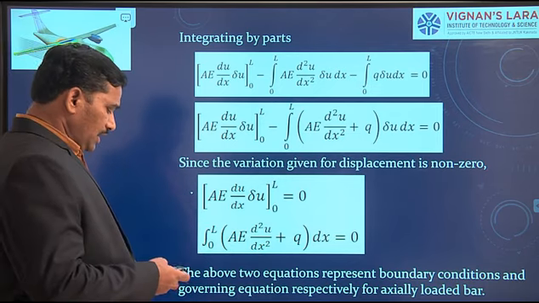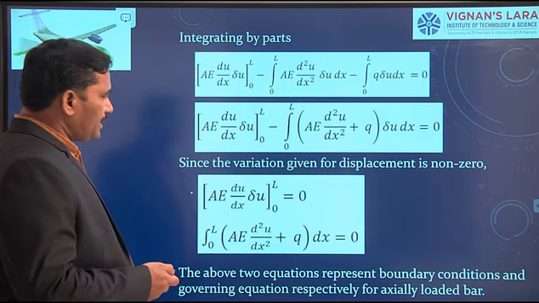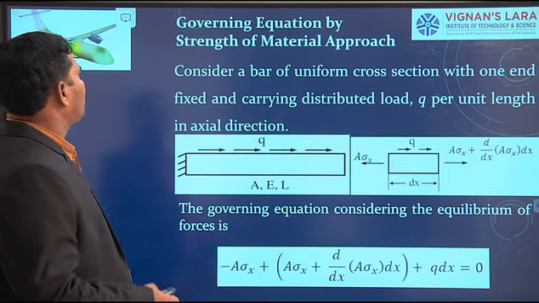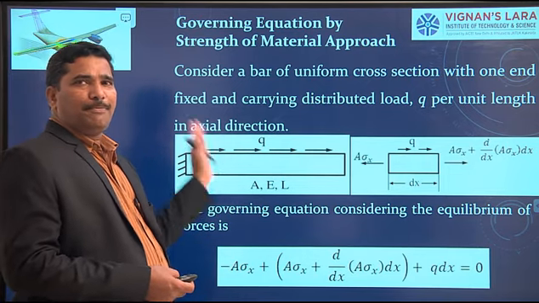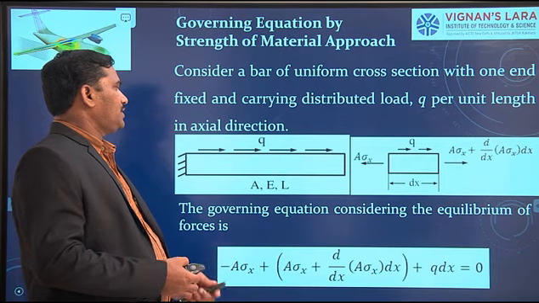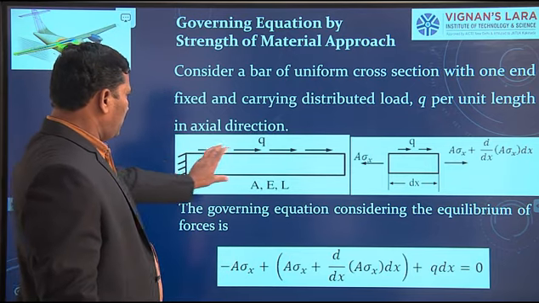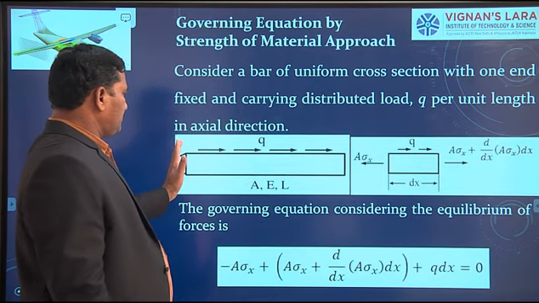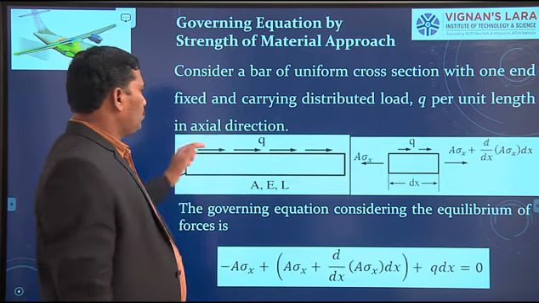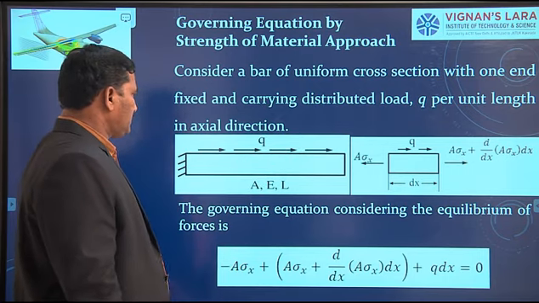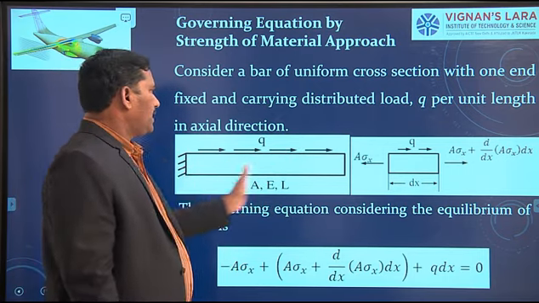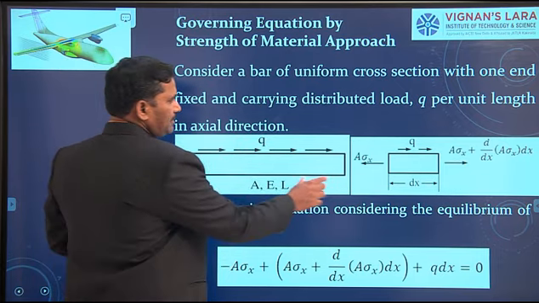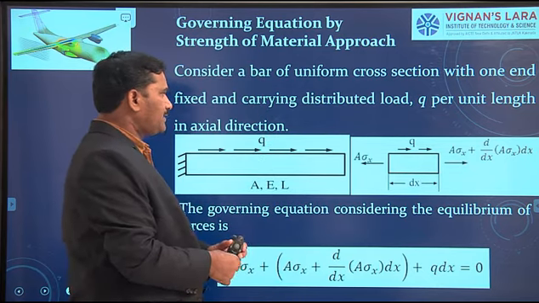Okay. The same example you can take and apply the mechanics of solids approach. The same problem I take and I apply the mechanics of solids approach. We have again an axially loaded bar with one end fixed, cross section is uniform, q is the load intensity per unit length, E is the Young's modulus, L is the length of the member. I consider an infinitesimal element of thickness dx, right?